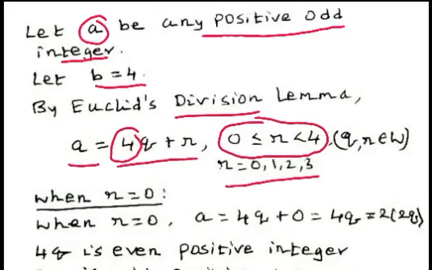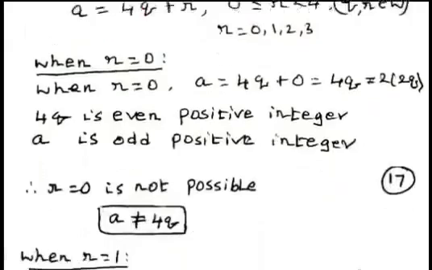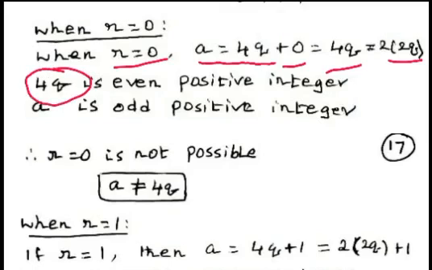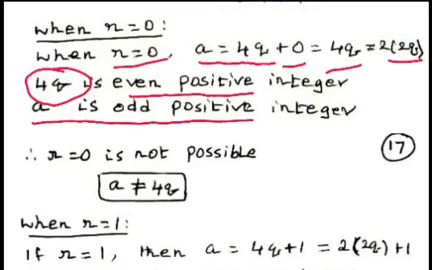When r equal to 0, we can write a equal to 4q plus 0, that is 4q. 4q is the even positive integer, but we assumed that a is positive odd integer.